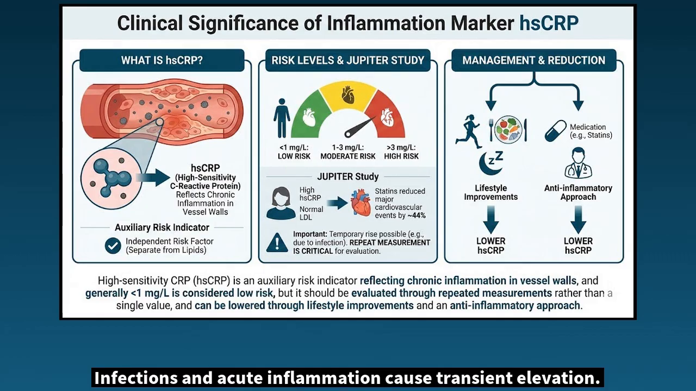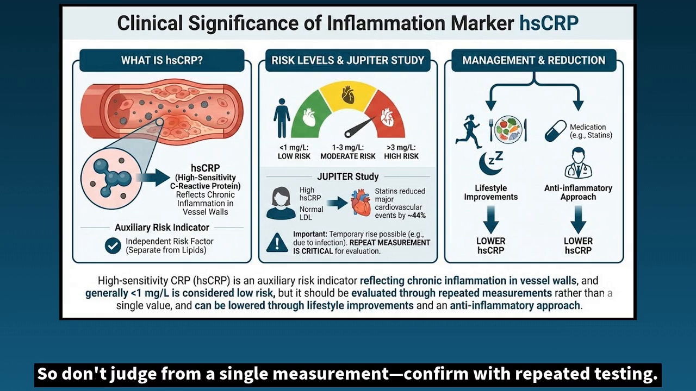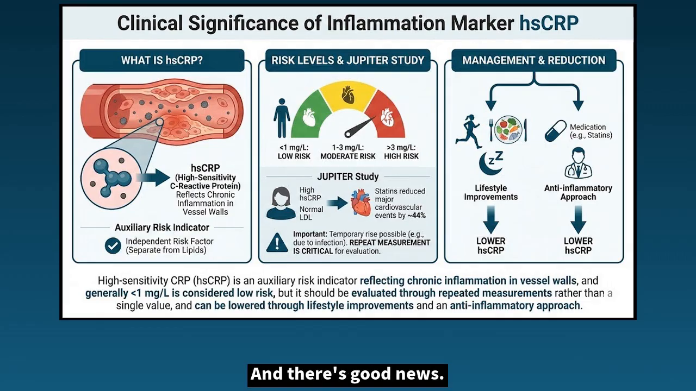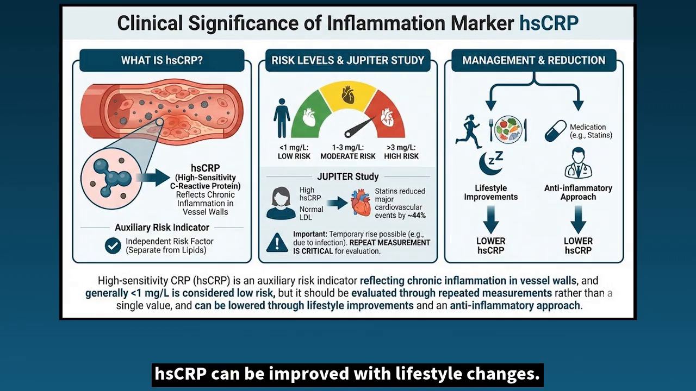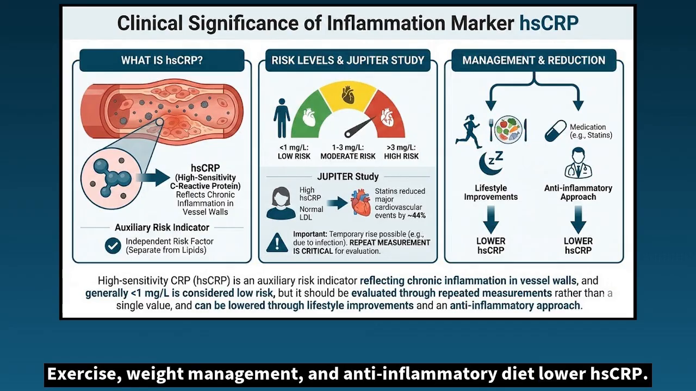Infections and acute inflammation cause transient elevation. So don't judge from a single measurement. Confirm with repeated testing. And there's good news. hsCRP can be improved with lifestyle changes. Exercise, weight management, and anti-inflammatory diet lower hsCRP.